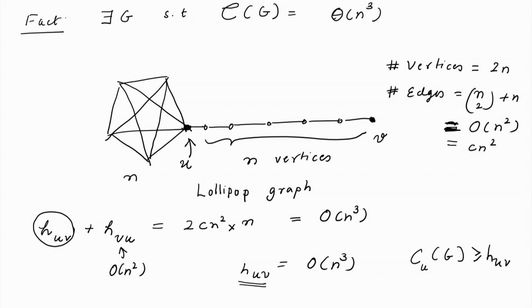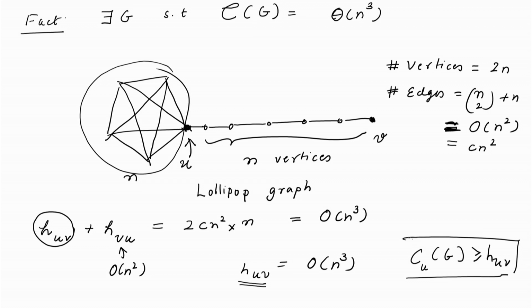h(u,v) is the expected time taken to start from u and reach v. Well, it could be the case that while moving, we have not explored any vertex here. But clearly, if we have covered all vertices, then the time taken to do that will surely be an upper bound on the time taken to go from just u to v. So, C_u(G) is going to be greater than h(u,v), and h(u,v) we know is O(n^3). If we take the cover time starting at vertex v, this is no more than n^3.